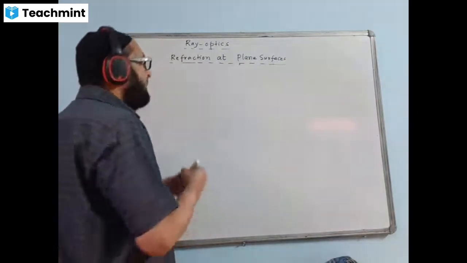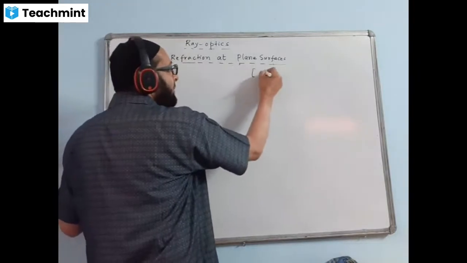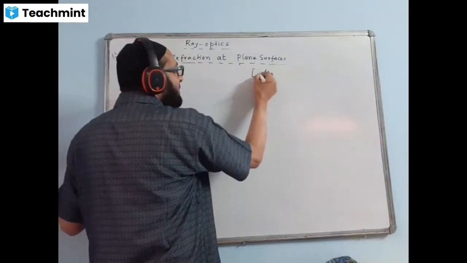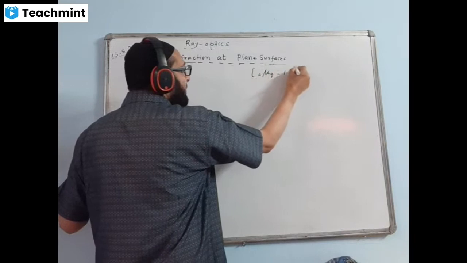Okay. And now write under bracket. Under bracket you write refractive index of glass with respect to air, value is 1.5, given.